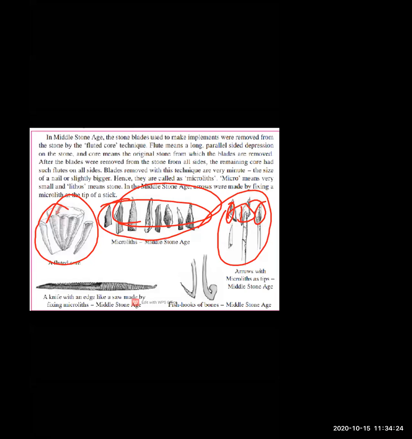Okay, this kind of knives they made. And these are the fish hooks. By using bones, they made fish hooks, and they used those fish hooks for fishing. Okay, so these kinds of tools were used by Homo sapiens in the Middle Stone Age.